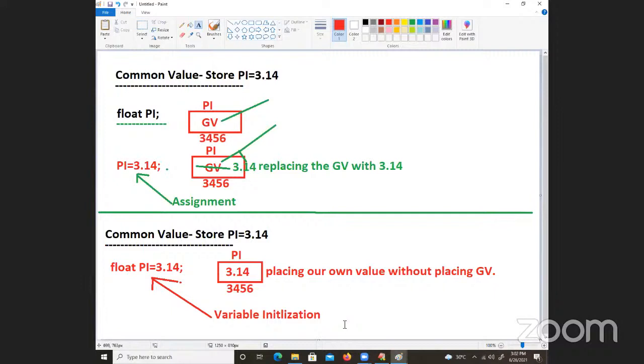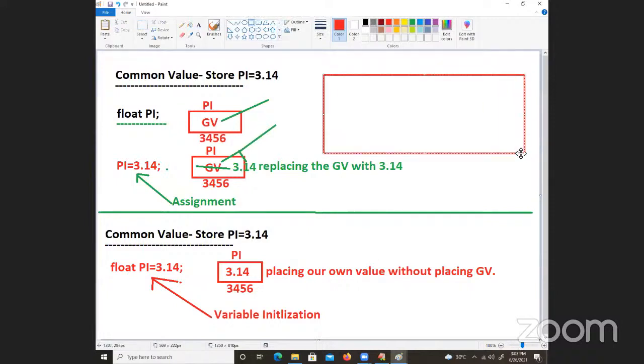So tell me, for placing the common values, which concept is better? For placing the garbage value, which concept is better? Variable initialization is better. So that variable initialization is meant for what? Variable declaration is meant for what? So I'm writing one box point here.